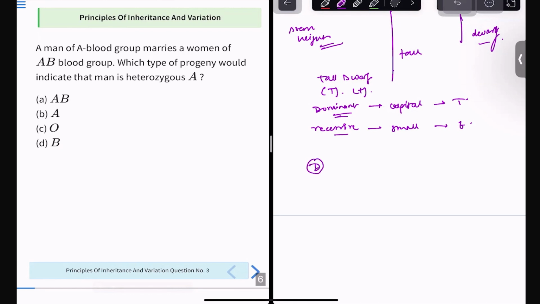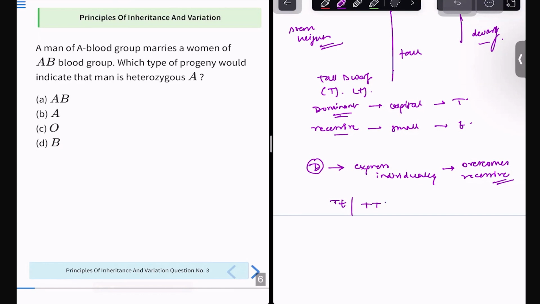Now, how does a dominant trait work? A dominant trait can express individually, so much so that it overcomes the recessive one. Because we are all diploid organisms, we won't be expressing a single allele. We will be expressing either capital T, capital T, or capital T, small t, or small t, small t. You will be expressing a pair of two alleles because we are diploid organisms, right? This you have to understand, number one.